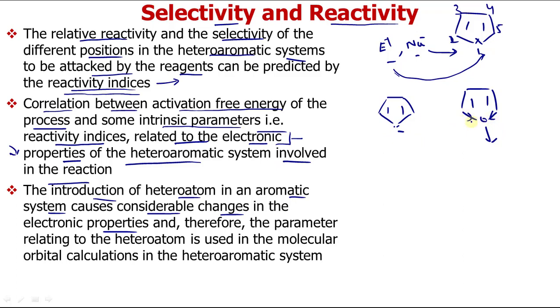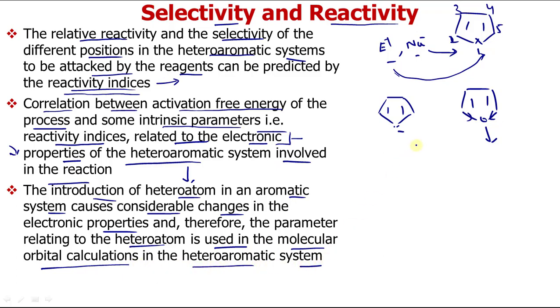So the introduction of a heteroatom causes considerable changes in the electronic properties, and we have discussed this many times. The parameters relating to the heteroatom are used in the molecular orbital calculations in the heteroaromatic system.